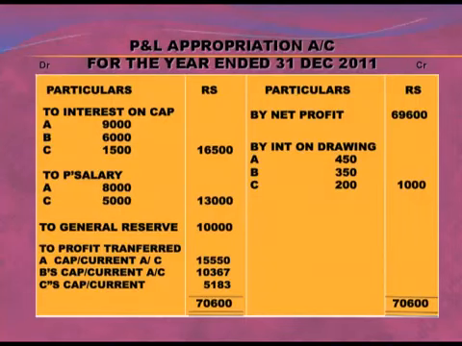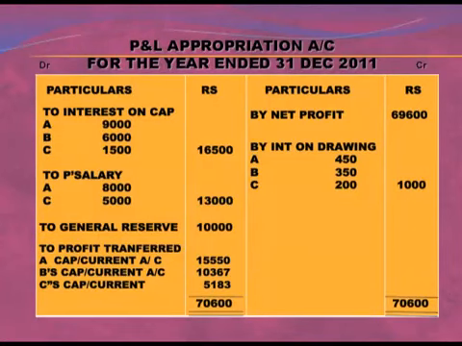You can see this is the P&L appropriation account. Interest on capital was given in the question at the rate of 15%. We will calculate 15% on 60,000, 40,000 and 10,000, and we will get 9,000, 6,000 and 1,500 as interest on capital. Then it was given in the question that A and C are drawing a salary of 8,000